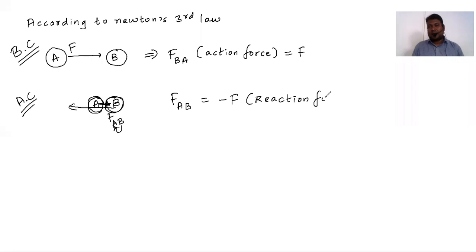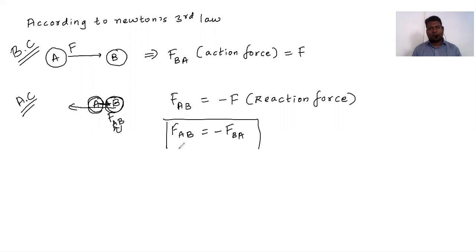तो reaction force मिलेगा वो reverse order में मिलेगा. Okay, so whenever you are writing the FAB factor, it should be equals to minus FBA. बात समझ रहे हो? The magnitude will remain same. मतलब FBA is equals to F है, तो फिर FAB is equals to minus F है, right? Only the matter of sign. ठीक है, क्योंकि oppositely reversely act कर रहा है. ठीक है, so we have two factors here. हमारे पास दो factors हैं. कौन सा वाला बताओ अभी? For every action there is equal and opposite reaction. ठीक है, FAB is equals to minus FBA.